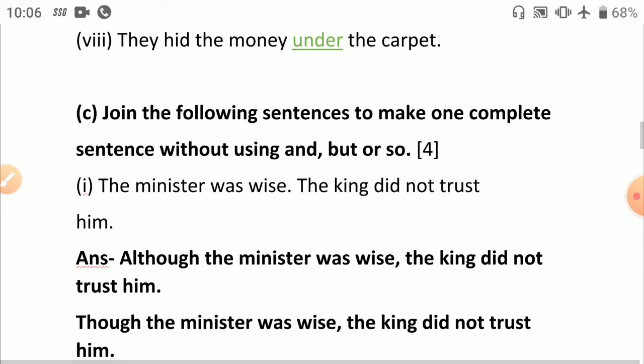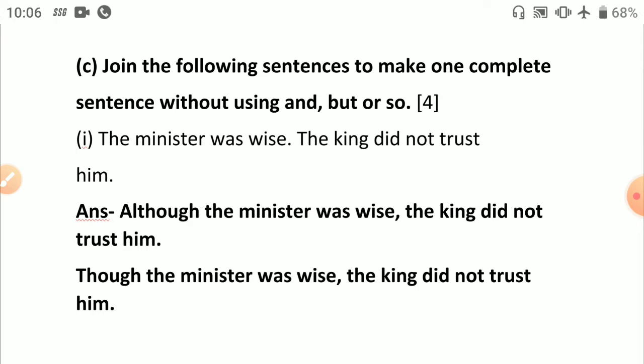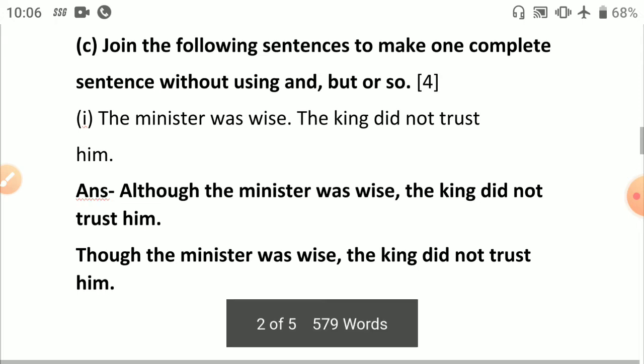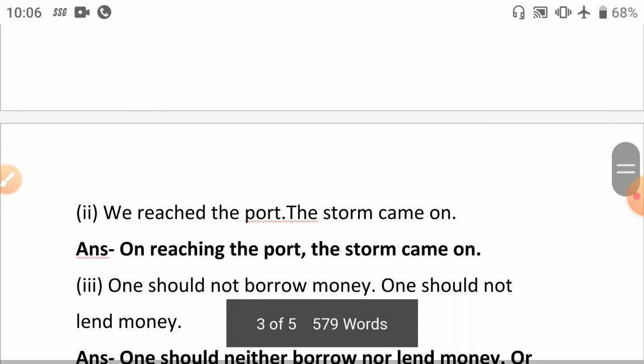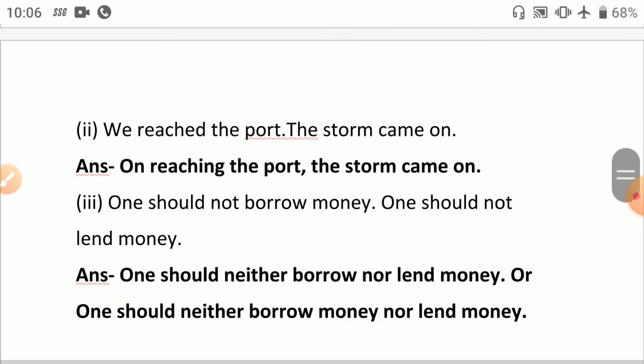Next is, join the sentences without using and, but, or so. The minister was wise, the king did not trust him. There is a contrast in the sentence, so we can use although: although the minister was wise, the king did not trust him. You can also use even though. The next sentence, we reached the port, the storm came on. So, on reaching the port, the storm came on. Having reached the port, the storm came on, can also be used.